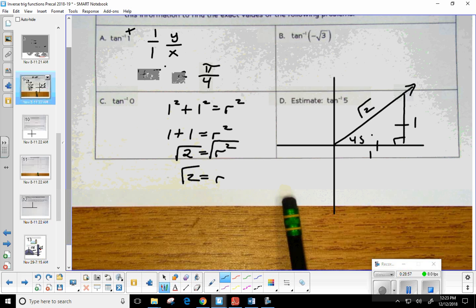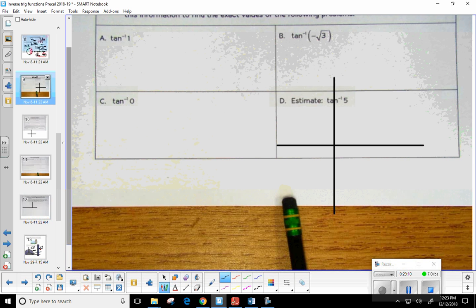And see, if it's a special right triangle, do we need the protractor? Nope, you only need to measure if it's not a special right triangle. Okay. Well, let's do one more. Tangent inverse of 0. Well, this one is kind of looking odd. 0 isn't positive or negative, so let's just draw a triangle. I'm just going to say he's in quadrant 1. How do I make 0 into a fraction? That's the same as 0 over 1, right? So that's y over x. So x is 1, y is 0.